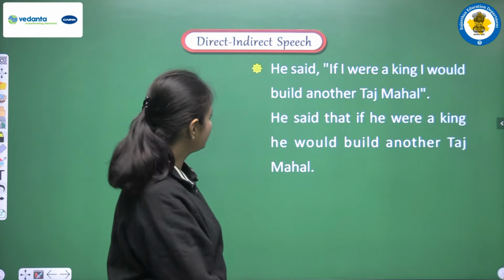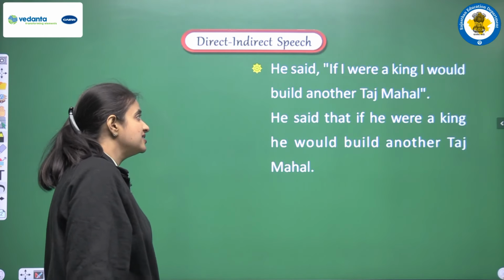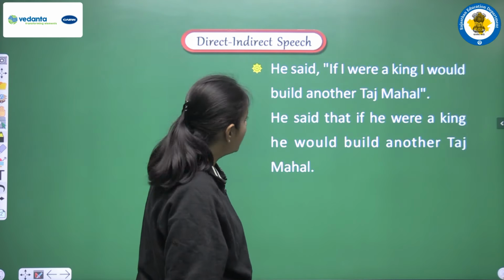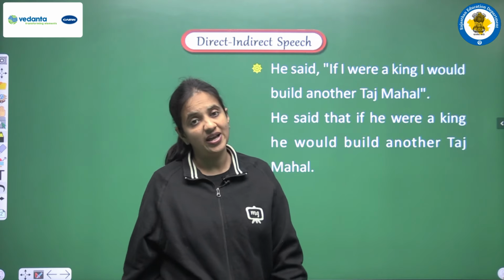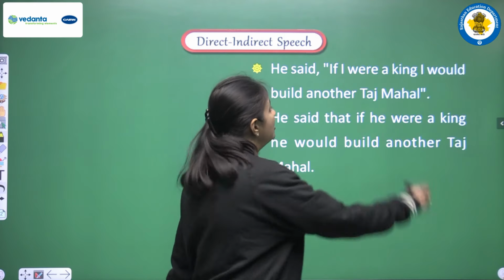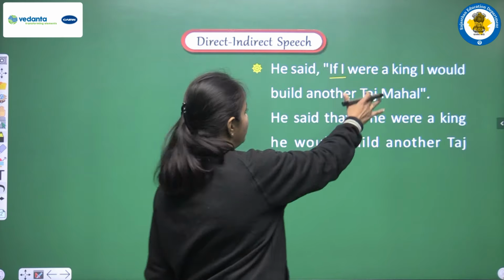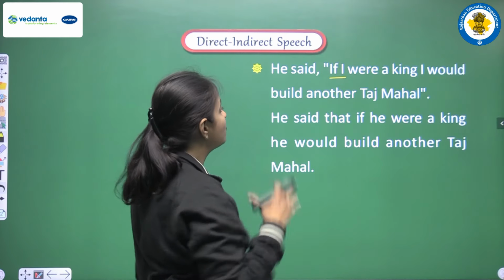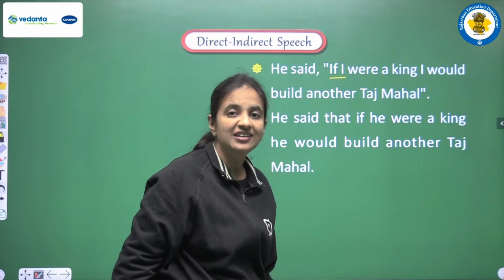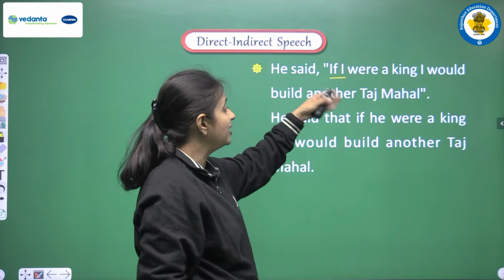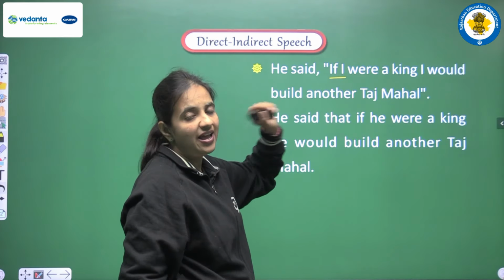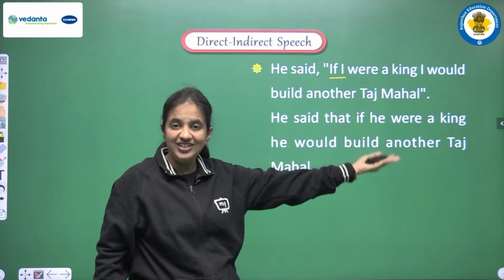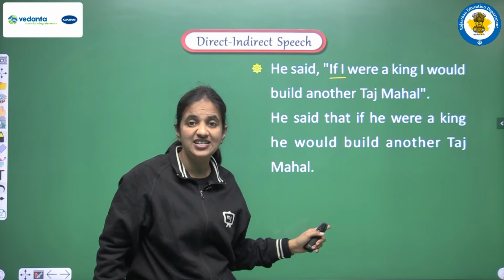Okay. Next example, he said, if I were a king, I would build another Taj Mahal. Again we are having one condition. We are having if, we are having one condition clause, that is if I were a king. We are having a result clause, that is I would build another Taj Mahal. So if we are having such hypothetical conditions, then also we don't do changes in the tense.